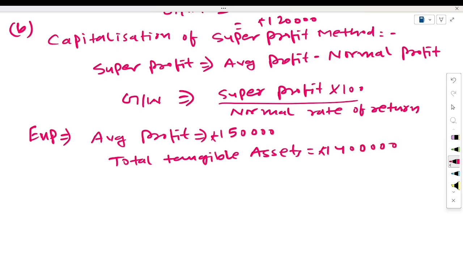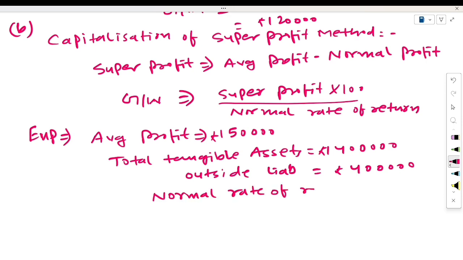And outside liabilities are also given, suppose 4 lakh, like this. Normal rate of return is also mentioned in the question. Suppose normal rate of return is 10%, like this. Now you have to calculate the value of goodwill under the capitalization of super profit method.